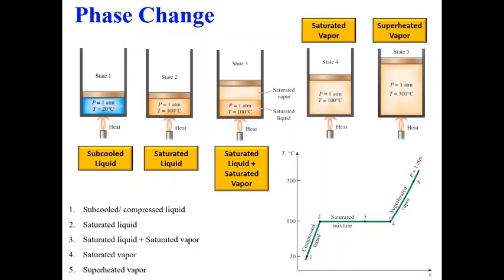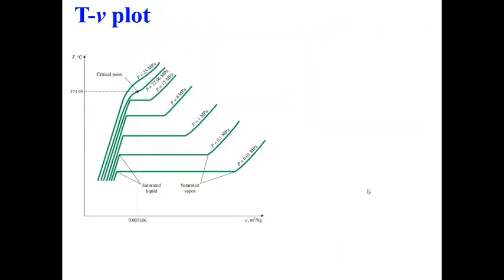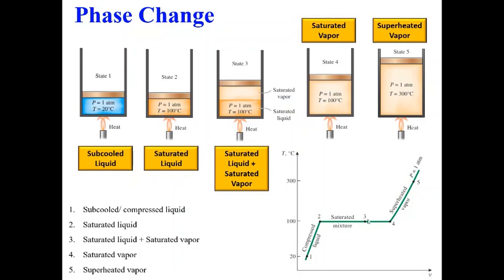This is the region where we have two phases, from 2 to 4, and for 1 to 2 and 4 to 5 we have one phase each. Here we have subcooled liquid, here we have superheated vapor.